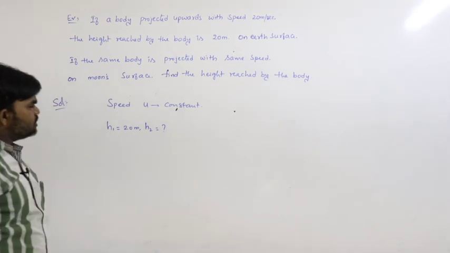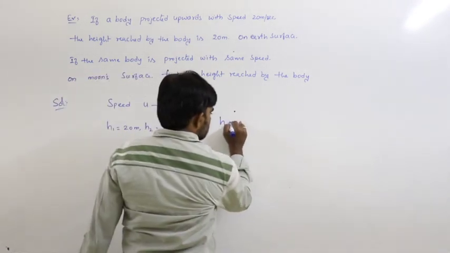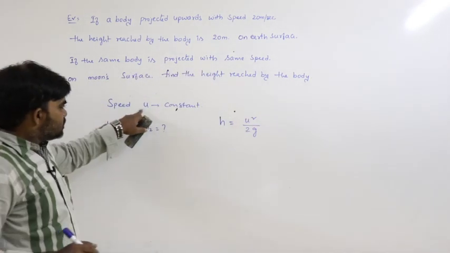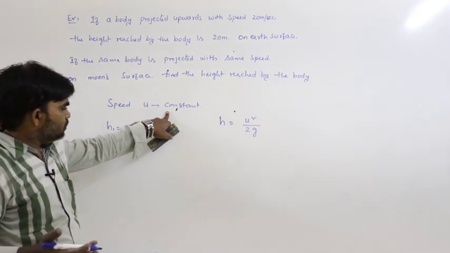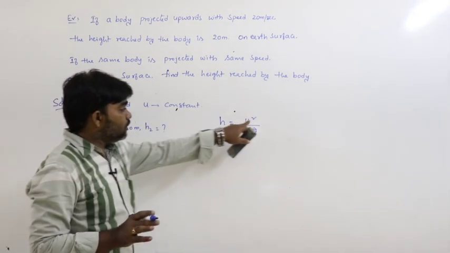What is the quantity that changes here? We know the maximum height formula, h is equal to u square by 2g, and given that speed or velocity remains constant, the u value remains constant.